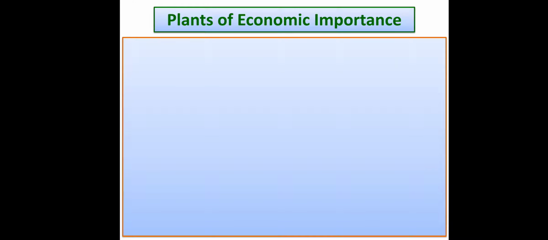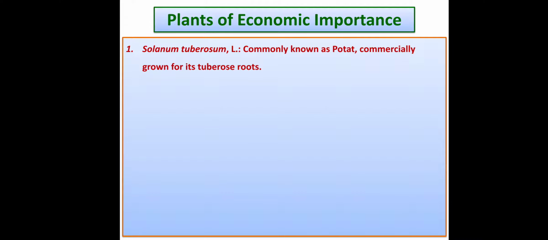So let's go through the plants of economic importance. This family is found throughout the world, and its members are grown commercially throughout the world. Most of the plants of this family are used as vegetables, for example potato, tomato, brinjal, chili. The first plant is Solanum tuberosum, commonly called potato, and it is grown for its tuberous stem, which is a rich source of starch.